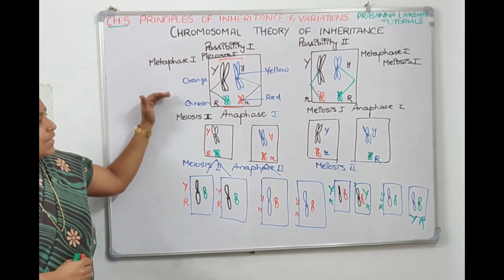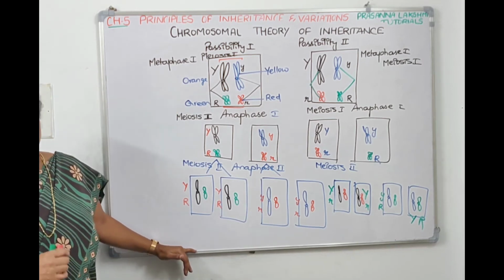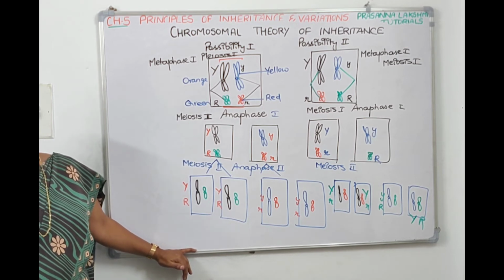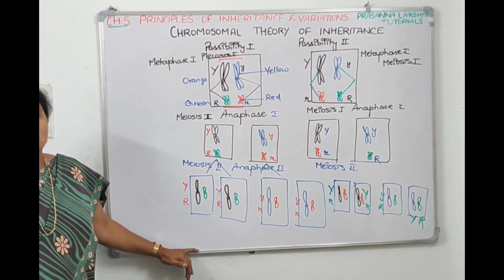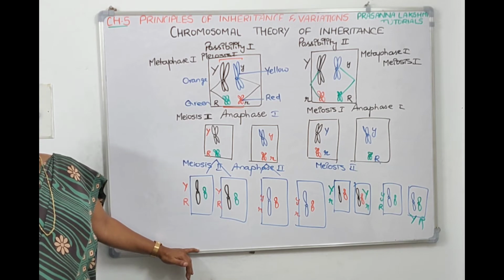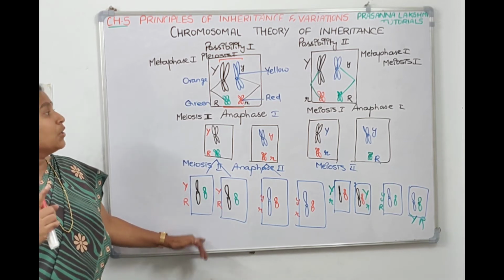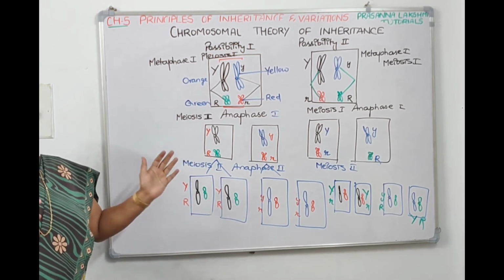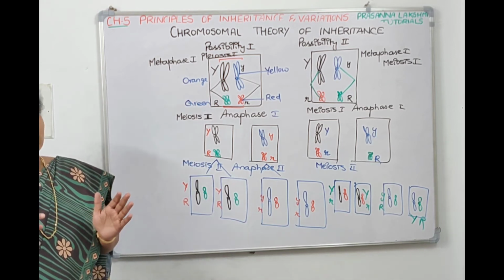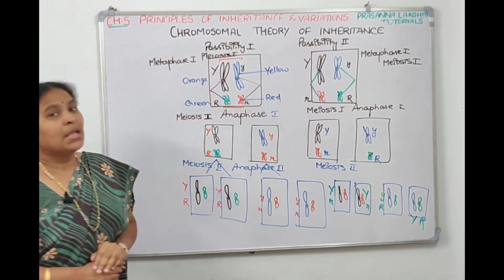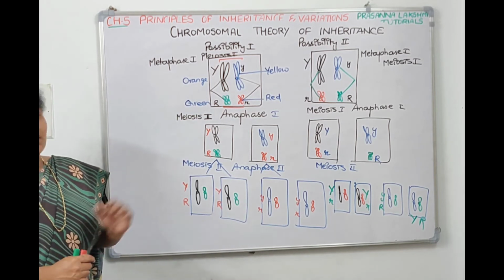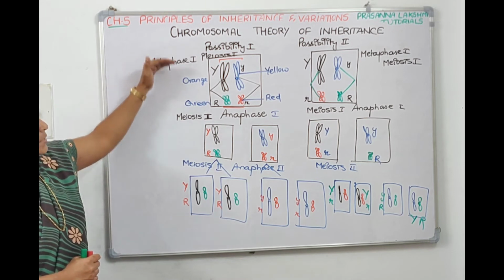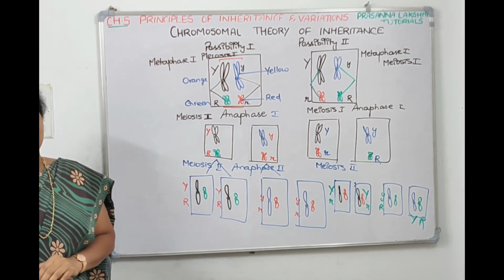So this is a diagrammatic explanation of the chromosomal theory of inheritance. Chromosomal theory of inheritance was proposed by Sutton and Boveri in the year 1902. So they observed the chromosomal movement during meiosis. During meiosis, the behavior of chromosomes is parallel to the behavior of the genes, and they tried to explain Mendel's laws with the help of chromosomal movement only. And these are the 2 possibilities they have given to explain.